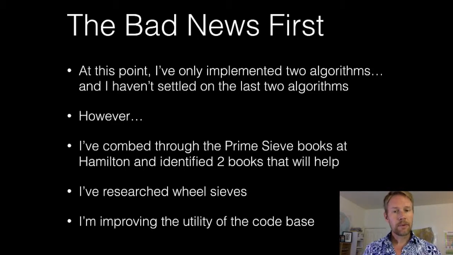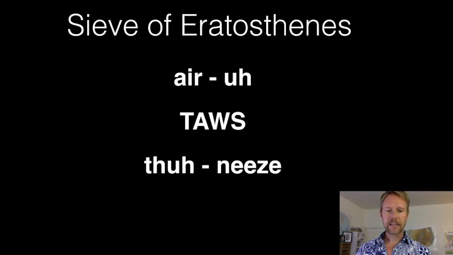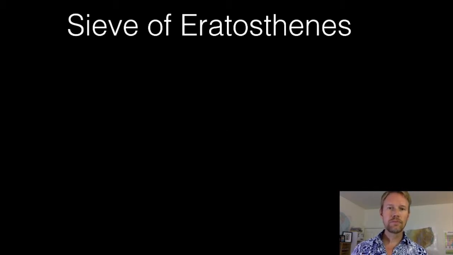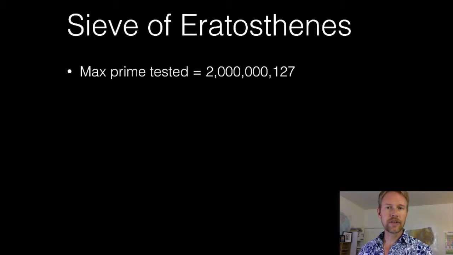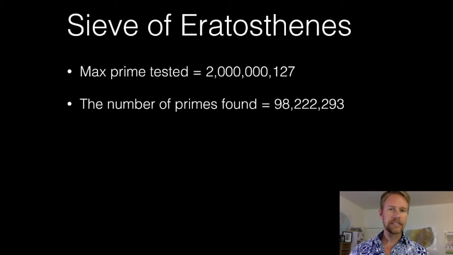So I want to report on the 2 sieves that I have fully implemented. The first is the sieve of Eratosthenes. In this sieve, so far I haven't pushed the algorithm too much. I've analyzed 2 billion numbers, so numbers all the way up to 2 billion. And of those numbers, I found 98 million prime numbers inside that first 2 billion.